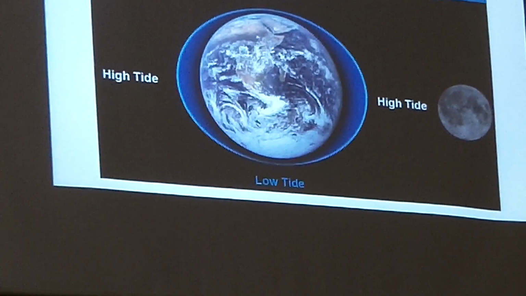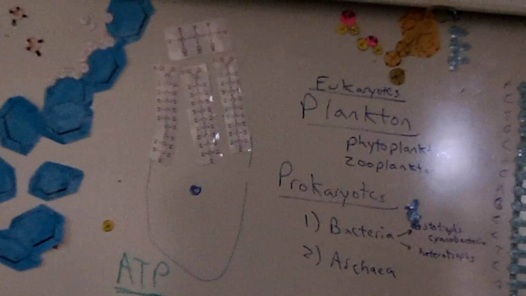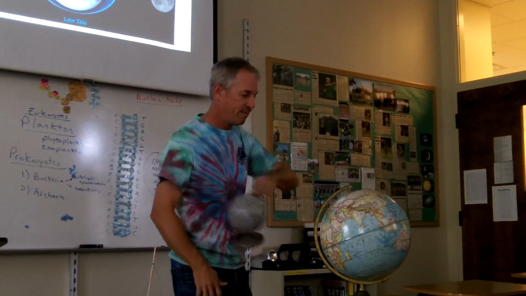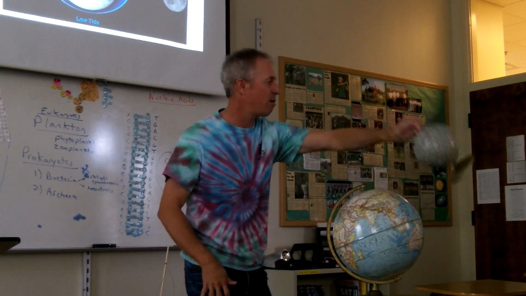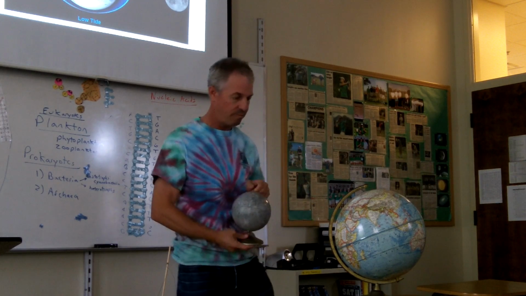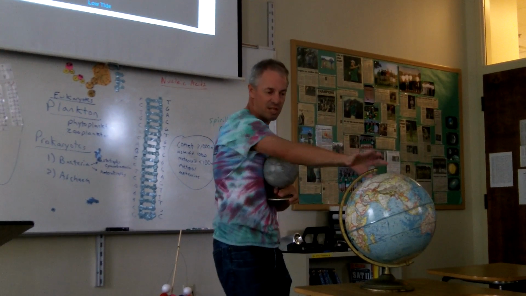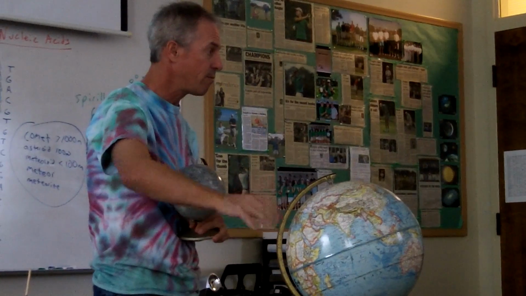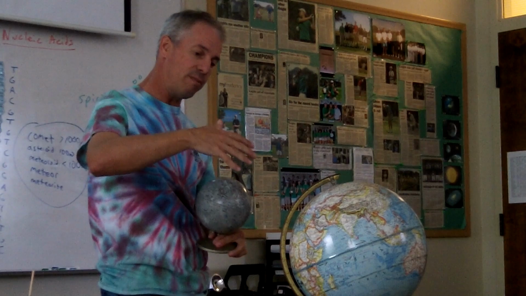So pretend that's the sun, and here's the earth, and here's the moon. Wherever the moon is going around, the moon orbits the earth, right? How long does it take for the moon to go around once? About a month. So they call it a month, a moon. So anyway, here's the moon, and wherever the moon is, there's a bulge facing the moon. On Earth, it's a big bulge of water that bulges up some.